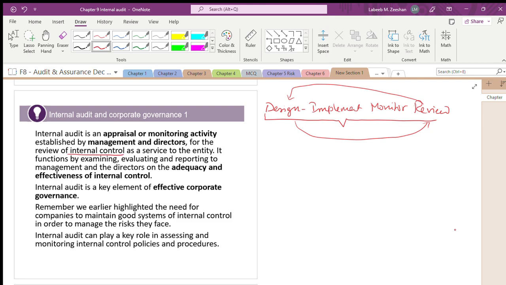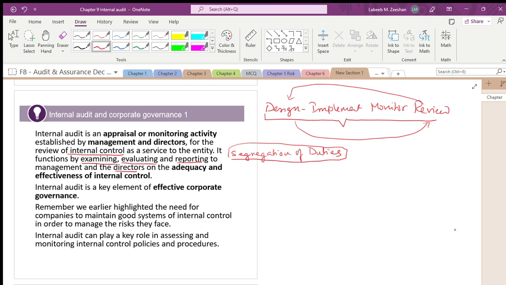See, what are internal controls? In a simple way, internal controls is nothing but segregation of duties. We have covered in every lecture that there should be segregation of duties. Segregation of duties, in other words, is an internal control. As a service to the entity, it will examine, it will evaluate, and it will report to the management and directors. That's all they will do.